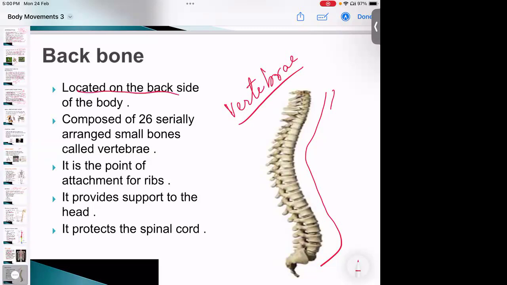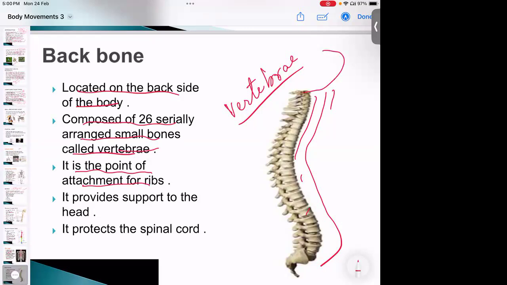Located at the back side of the body, it is composed of 26 serially arranged small bones called vertebrae. So 26 in number they are present all together. And it is a point of attachment for ribs. So at this place the ribs will be attached.